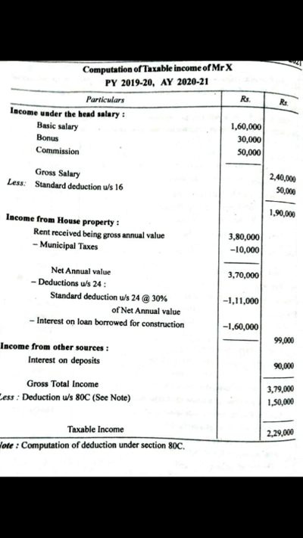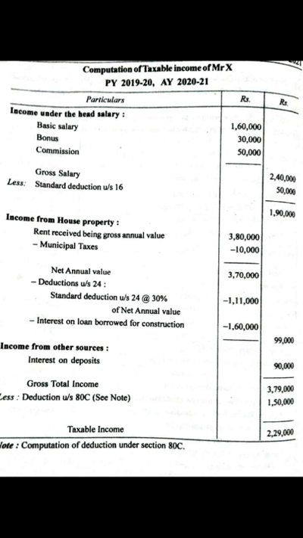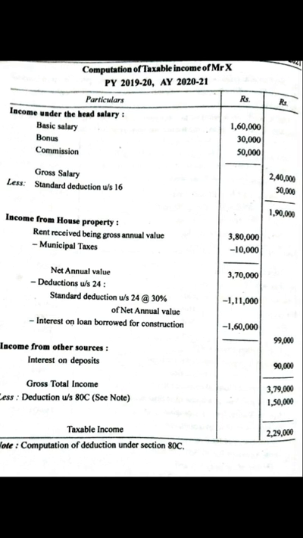From that, we are going to deduct the deduction under section 24, which is 30% of net annual value. After that, we are going to deduct interest on loan borrowed for construction 1,60,000. After deducting, we get 99,000 for income from house property.